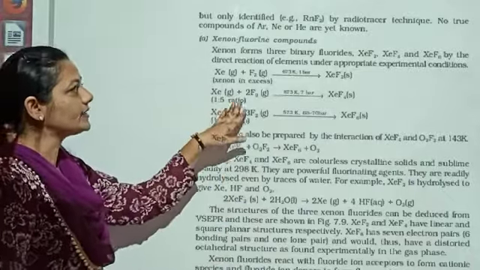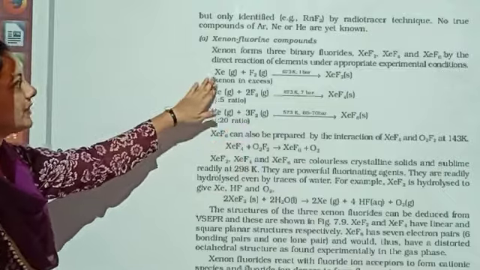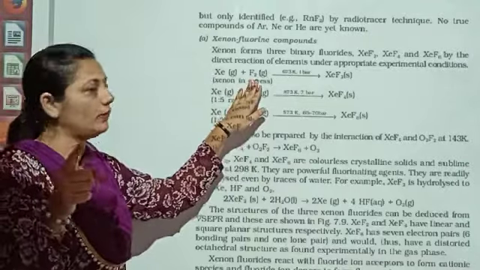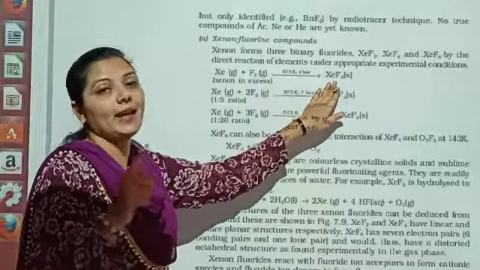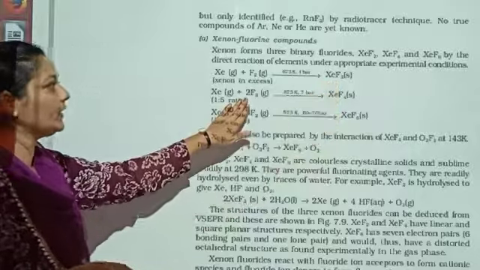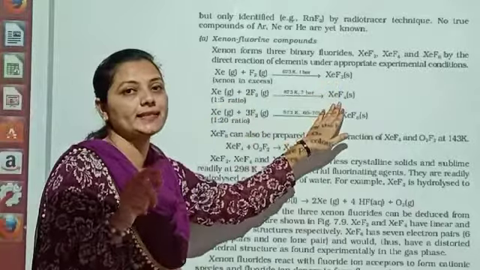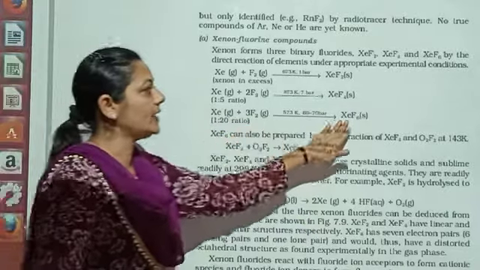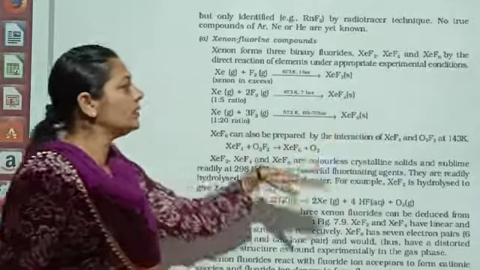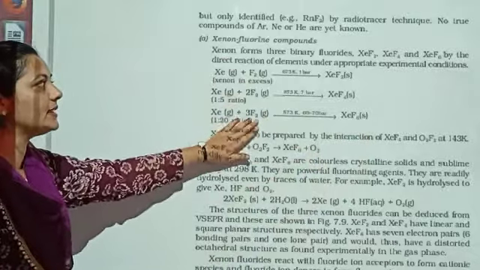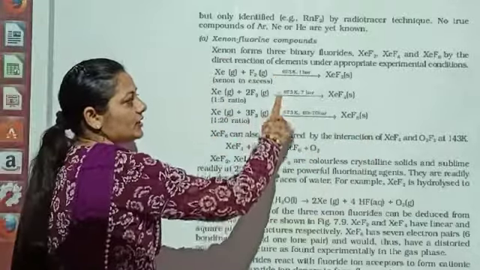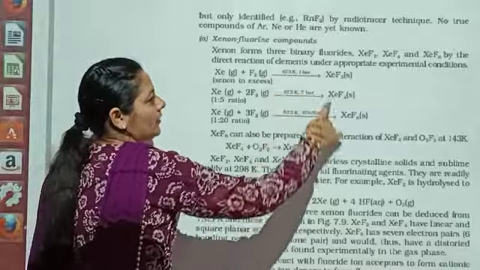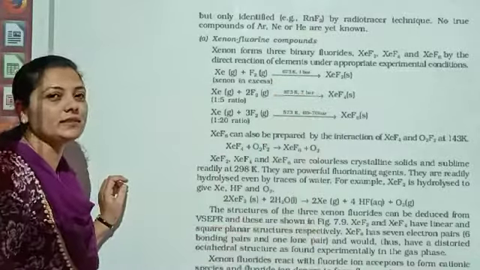So here they are asking you the preparations. Here students, xenon plus fluorine, one molecule if you take, you will be able to find out XeF2. But if you take 2 moles, you will be able to find out XeF4. If you are taking 3 molecules, that is XeF6. The preparation is very simple and very easy. Just remember, you have to just go for rectification of the temperature and the pressure over here.